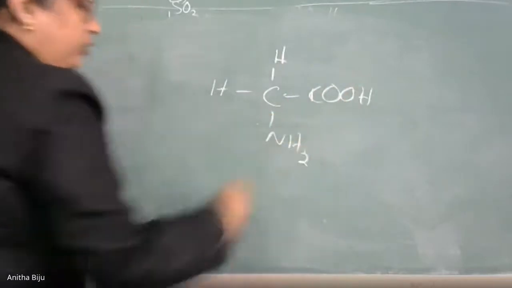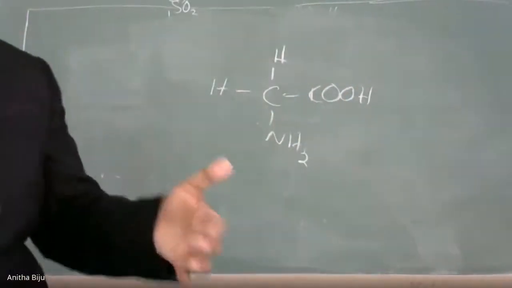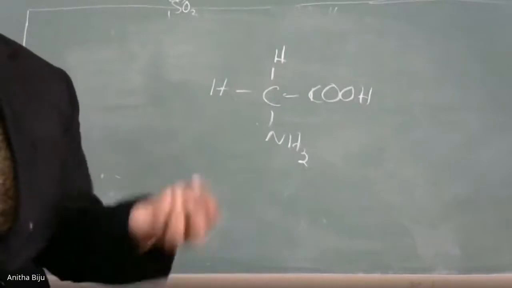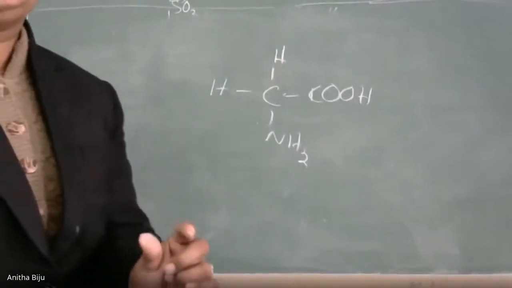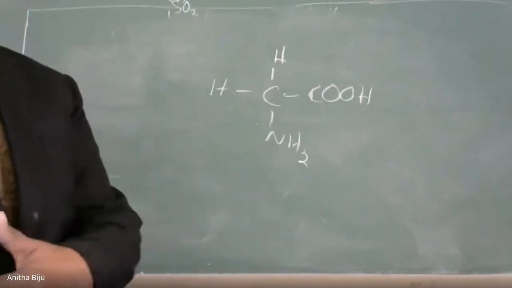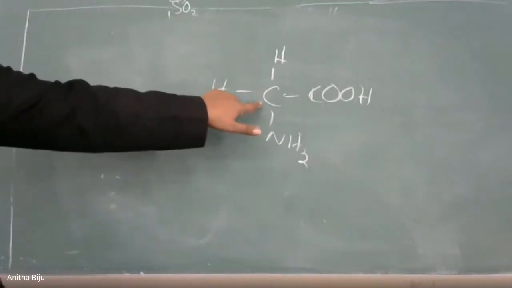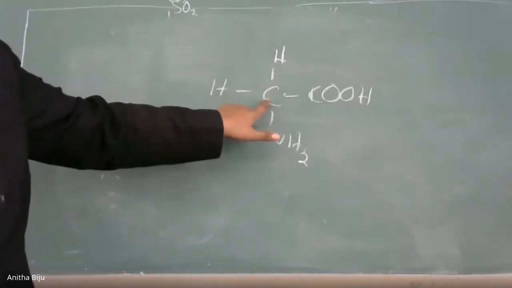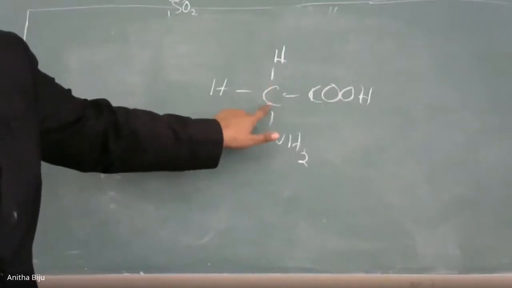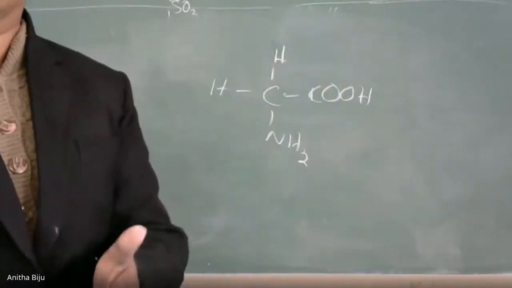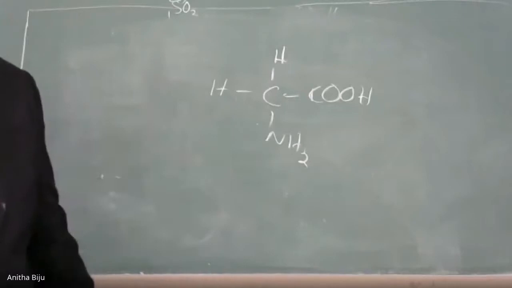This is glycine. According to the basic requirement, an optically active compound needs an asymmetric carbon. Asymmetric means one carbon atom which has all four valencies satisfied by different atoms or groups of atoms. You can look at this carbon: two hydrogen atoms are present on the same carbon. So two valencies of carbon are satisfied by hydrogen atoms only. It is the same, that's why this is not optically active. The rest of the amino acids, the remaining 19, come under the category of optically active.